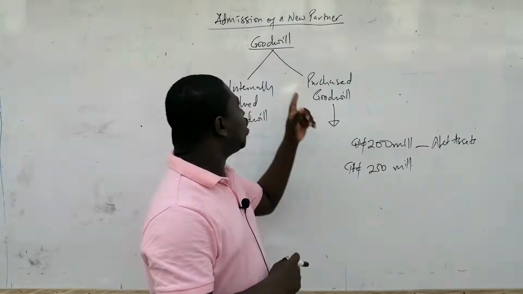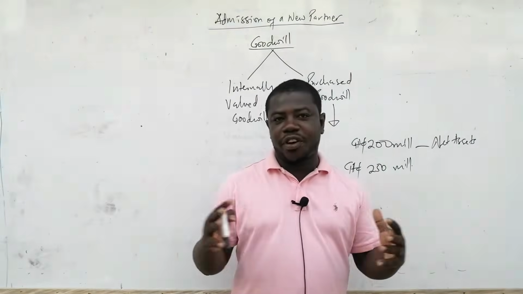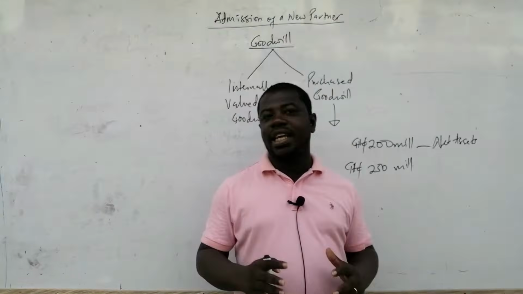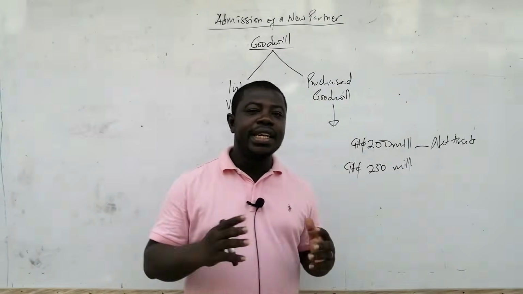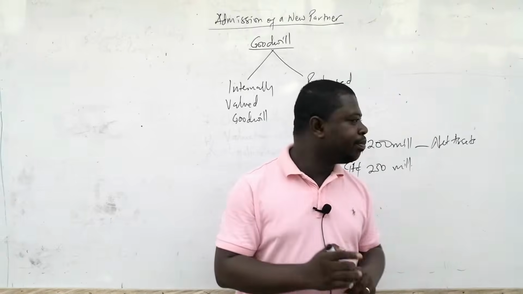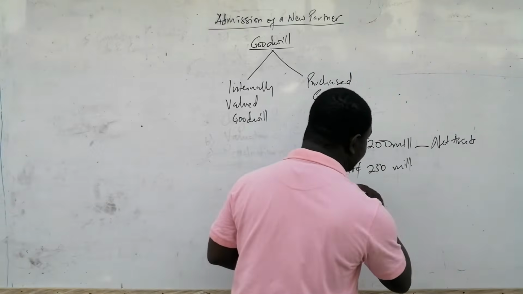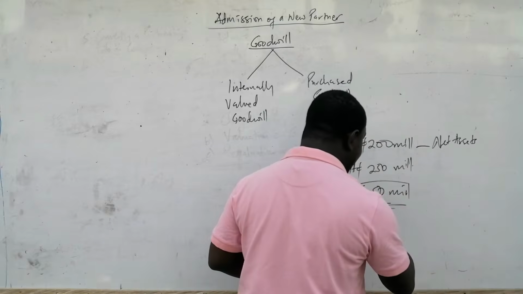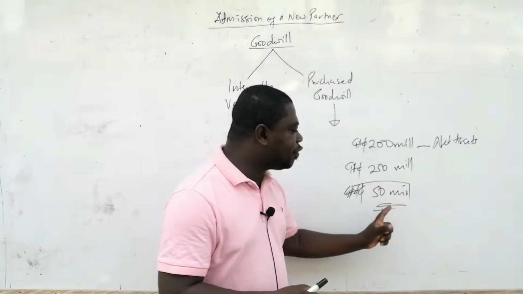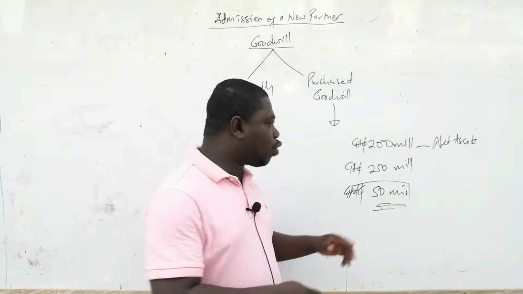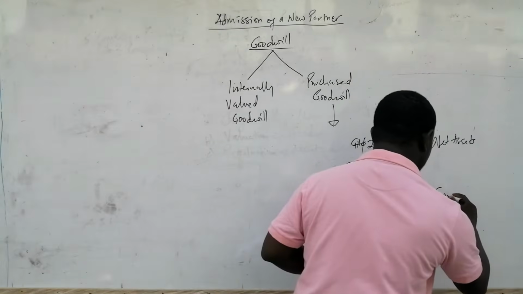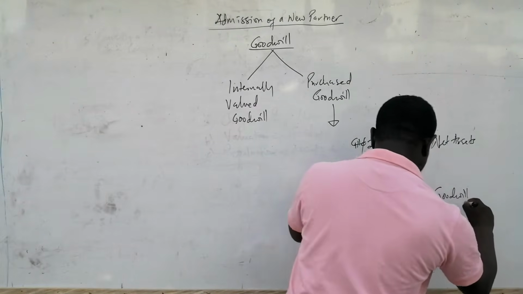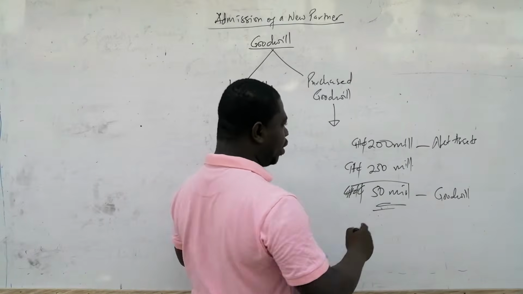That is why I told you that goodwill represents all the factors. It's an intangible asset that represents all the factors that enable a business to operate successfully. And so if you pay 250 million, the extra 50 million that you are paying for is called goodwill. That is called purchased goodwill.